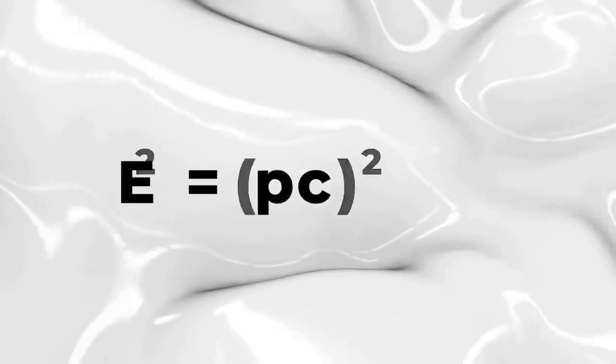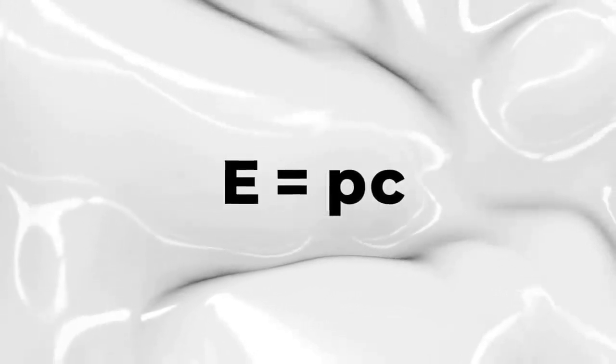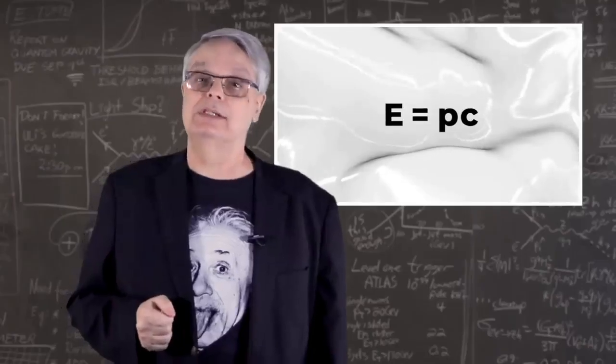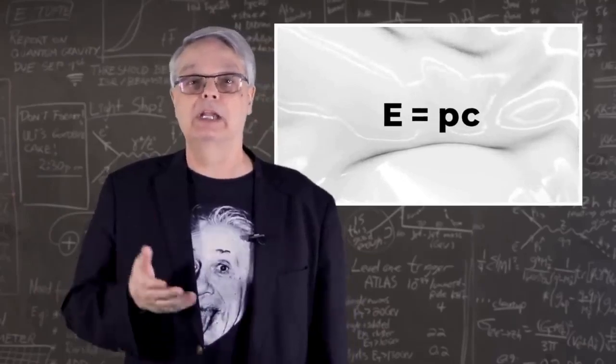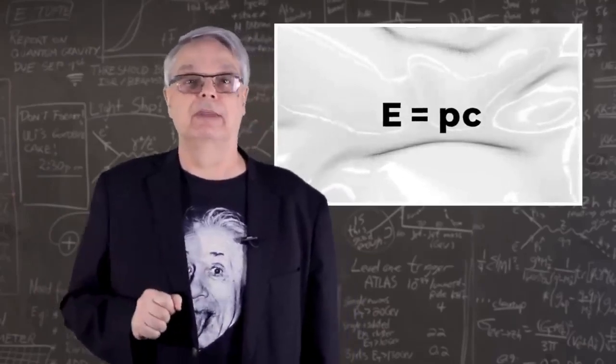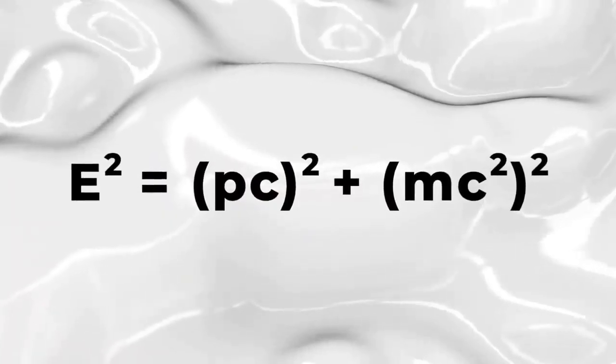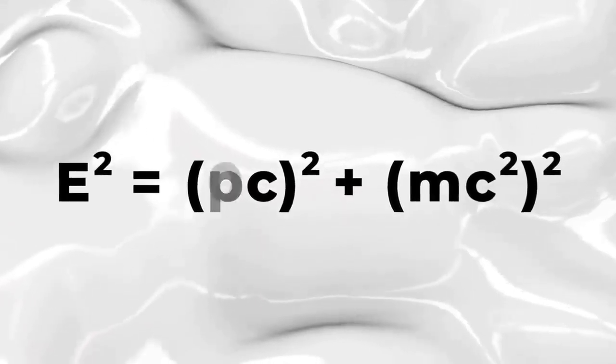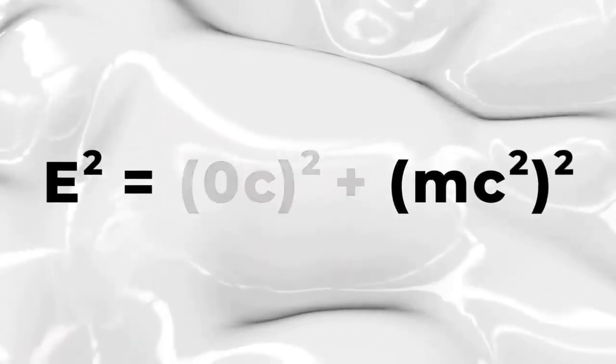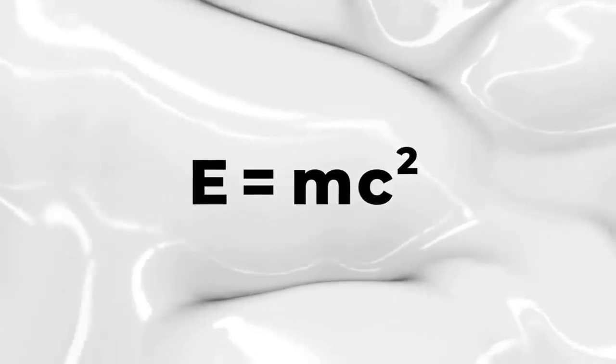And we have that energy equals momentum times the speed of light. So here we see that energy and momentum are equal, except for a constant. And if an object isn't moving, then its momentum is zero, which means that p is zero, which gets you back to Einstein's equation, E equals mc squared.